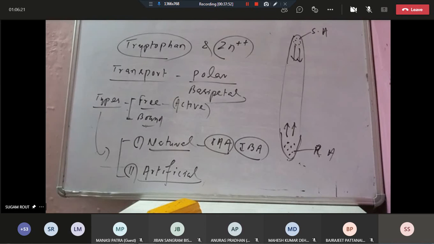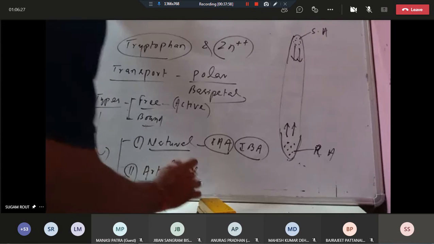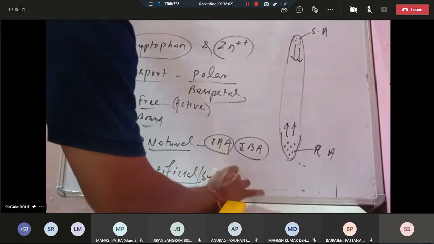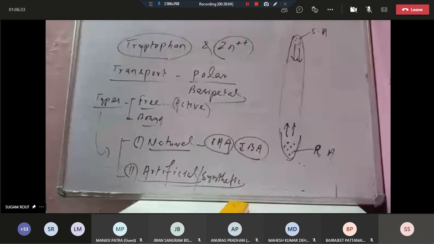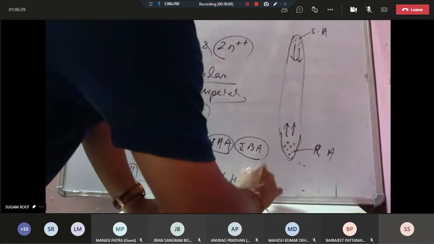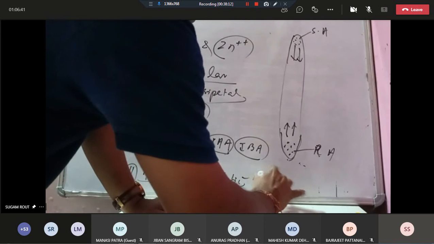But artificial auxins, or you can say synthetic auxins, means man-made auxins. So man-made auxins are naphthalene acetic acid, NAA.